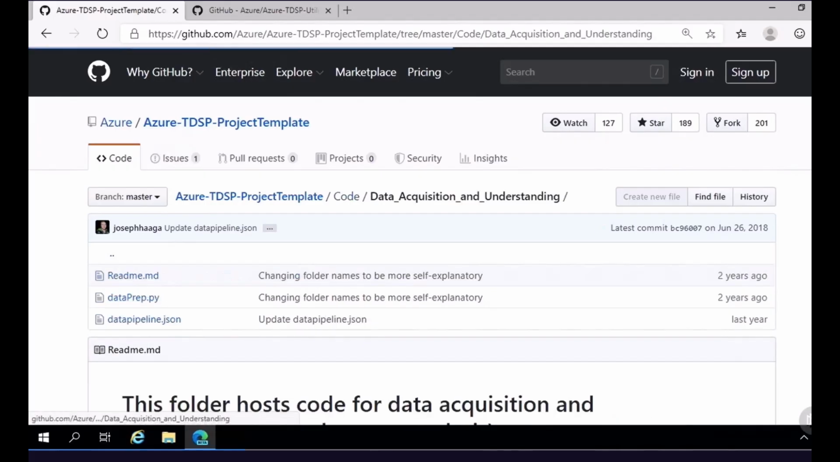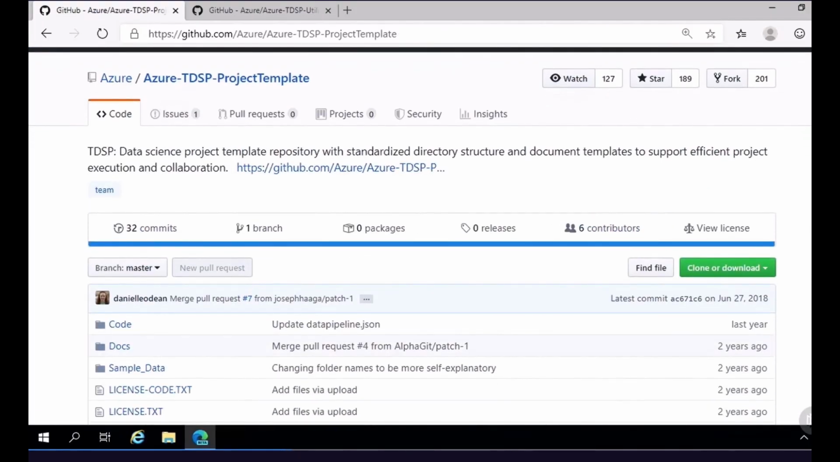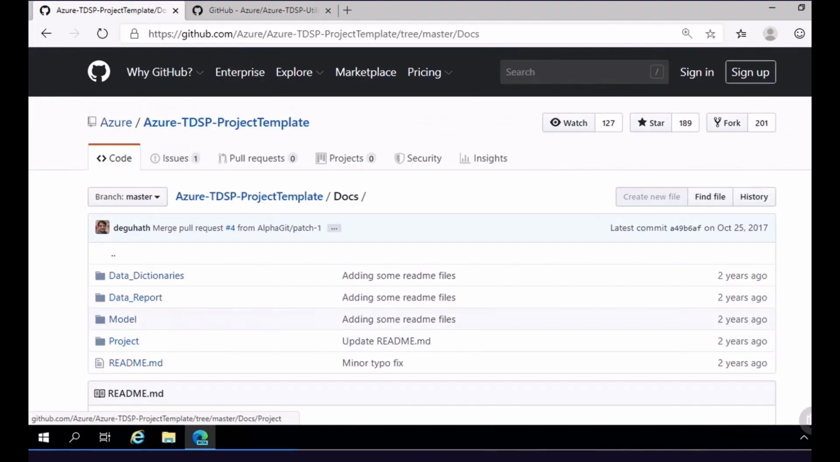And within each of these, we'll see information including things like what a data prep file would look like and how your data pipeline JSON definition would be included within the project. These are simply placeholders for what you would put in from your project. Now, if we navigate back to the root of the project, we're going to now transition over to the docs folder. And within here, this is where we gain several samples that we can include for our reports that are deliverables of our data science initiative.